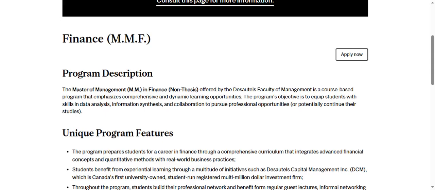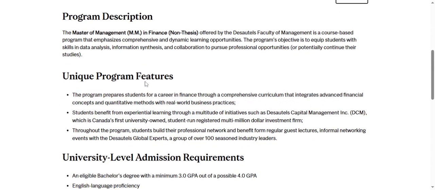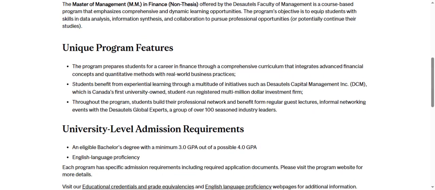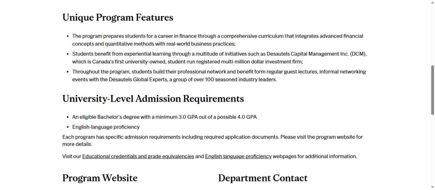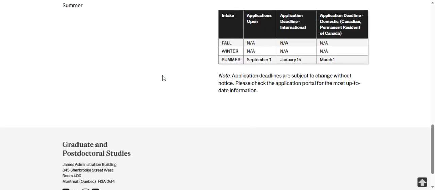So now the program description says it's a course-based program that emphasizes comprehensive and dynamic learning opportunities. For fall, the applications are closed. For winter, closed. But for summer, it is open. September 1 is when it opens and it closes January 15.